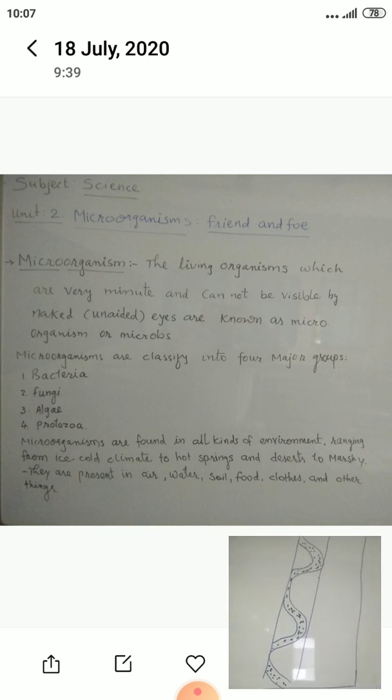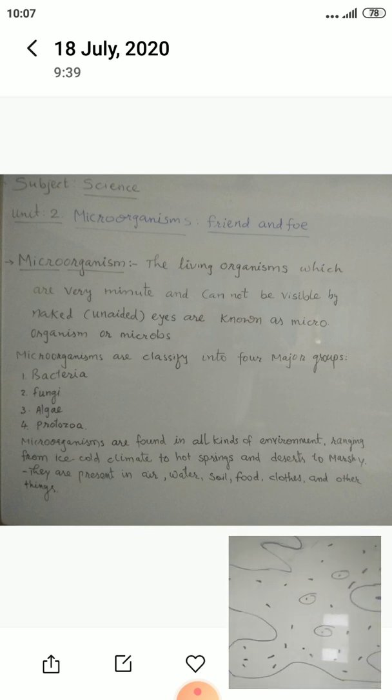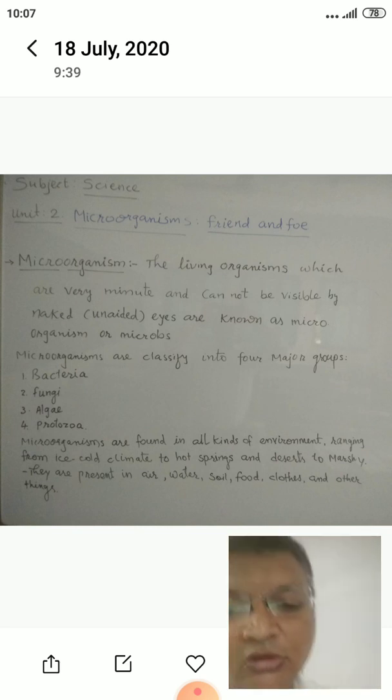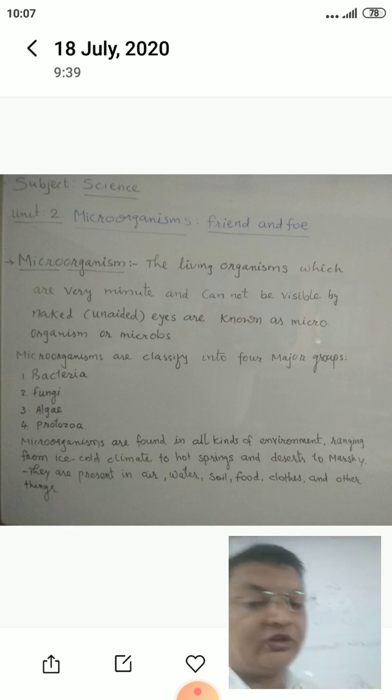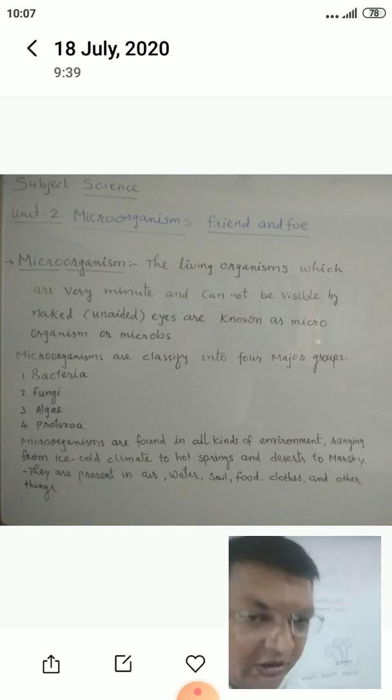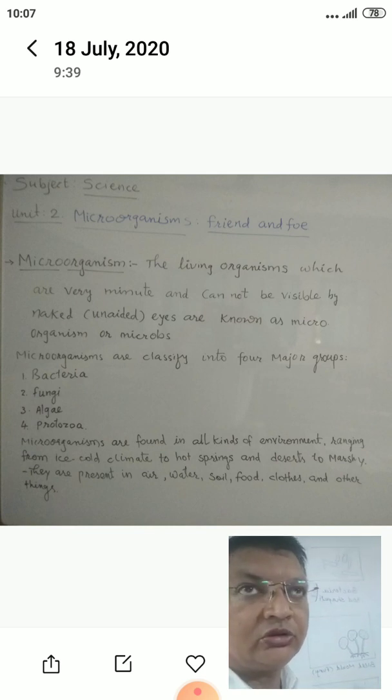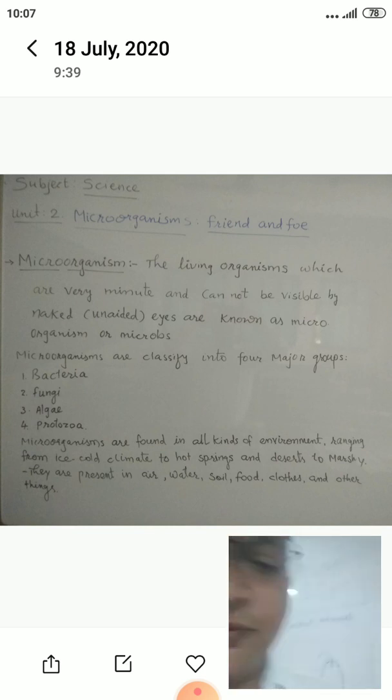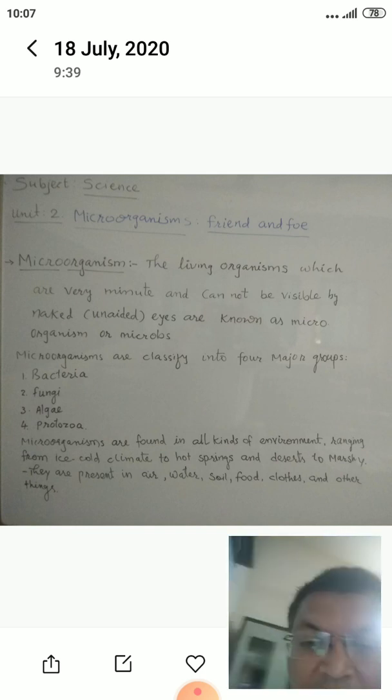Okay. So these are the examples, and this one is the amoeba, a unicellular organism, as I told you. Then, students, what we learned, we will try to revise once again in a very short way, so you will not face any difficulties.